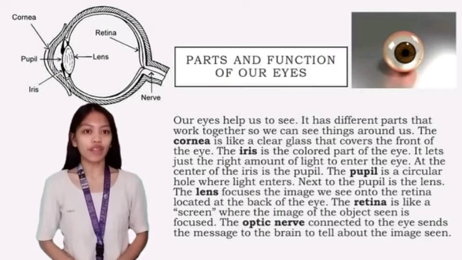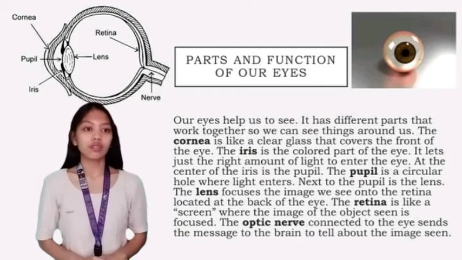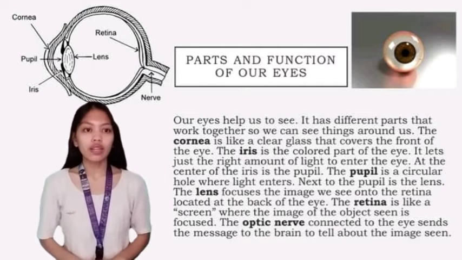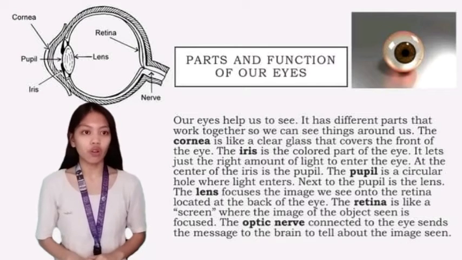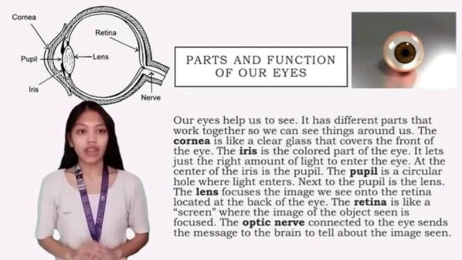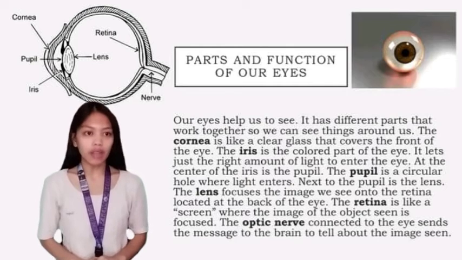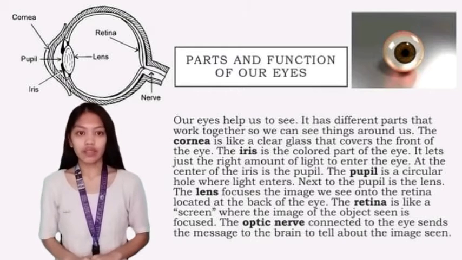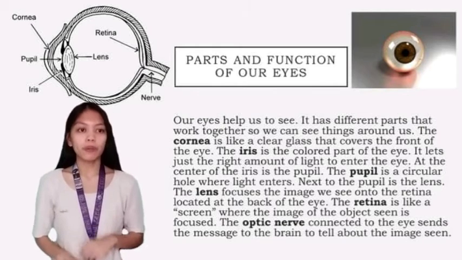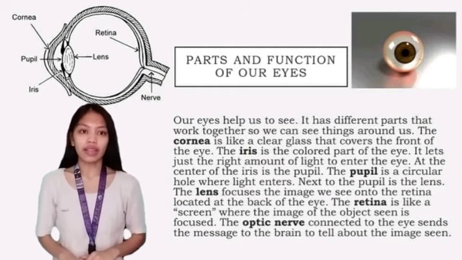The parts and functions of our eyes. Our eyes help us to see. It has different parts that work together so we can see things around us. The cornea is like a clear glass that covers the front of the eye. The iris is the colored part of the eye. It lets just the right amount of light enter the eye. At the center of the iris is the pupil. The pupil is a circular hole where light enters.